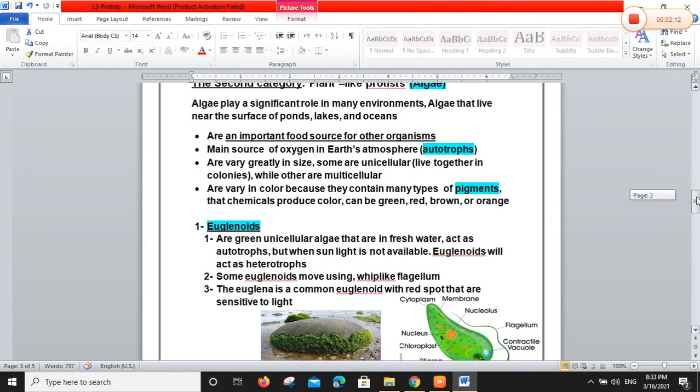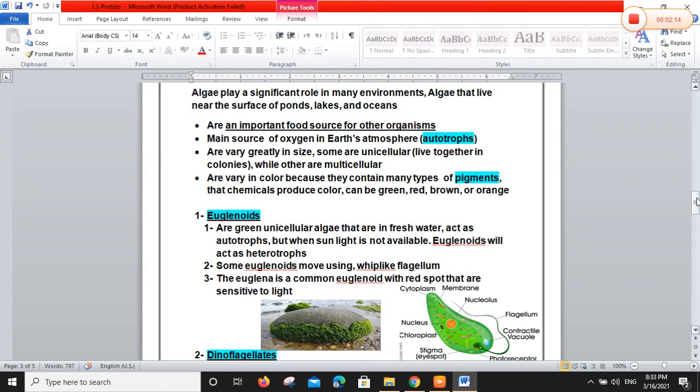Group number one of algae, euglenoids. Euglenoids are unicellular, not multicellular, and also are green. Where can you find euglenoids? Anchored on the rock. Look, it anchors on the rock. So euglenoids are unicellular algae that live in fresh water and are also autotrophs, so they release oxygen.